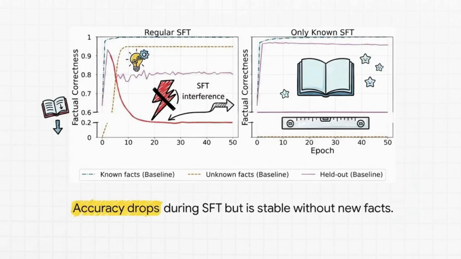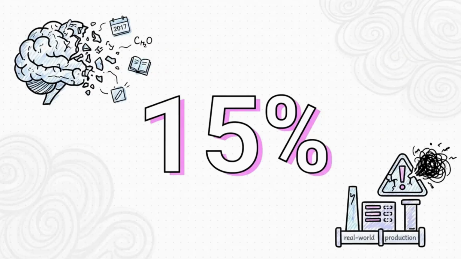When you look at regular supervised fine-tuning, what's genuinely fascinating is how accuracy on those held-out, already known facts absolutely tanks right at the exact moment the model's accuracy on unknown facts starts to rise. But if the model is trained exclusively on known facts just to learn the task format, the held-out facts stay perfectly stable. This is a huge finding because it proves the interference isn't from fine-tuning itself, it's specifically caused by the acquisition of new factual knowledge. And we're not talking about a little statistical blip here. The researchers found that regular supervised fine-tuning causes a massive 15% degradation rate on held-out facts. Just by teaching the model things it didn't know, it forgot 15% of the things it already knew perfectly well.